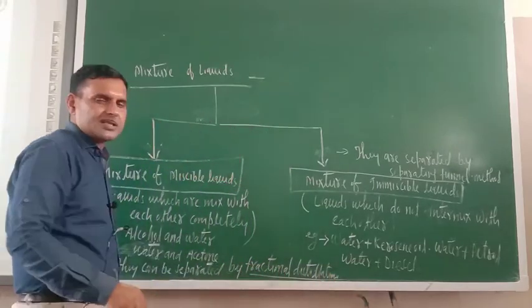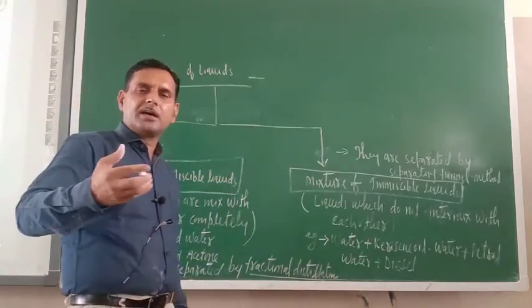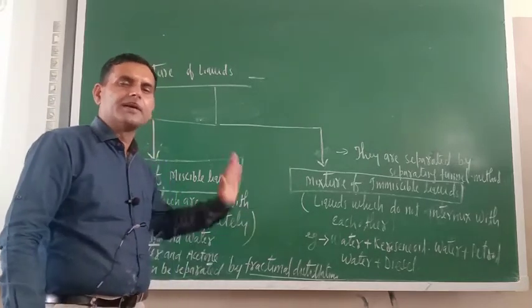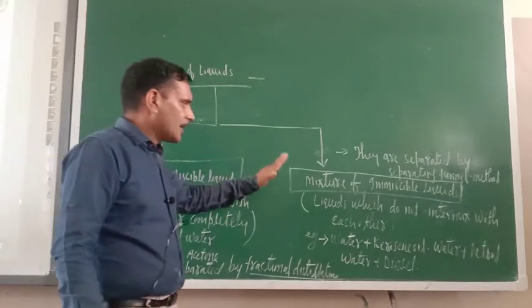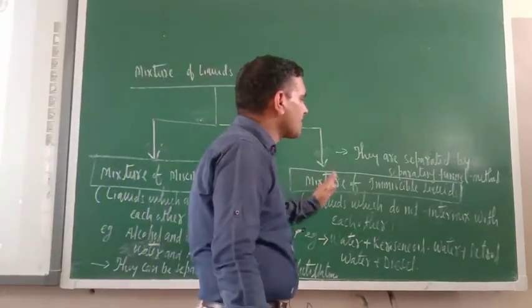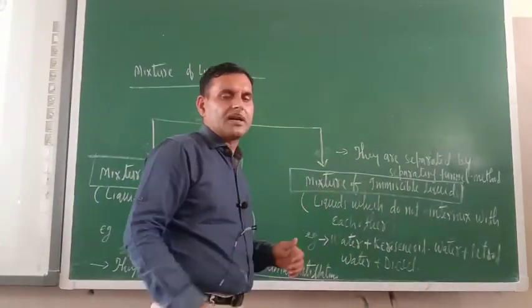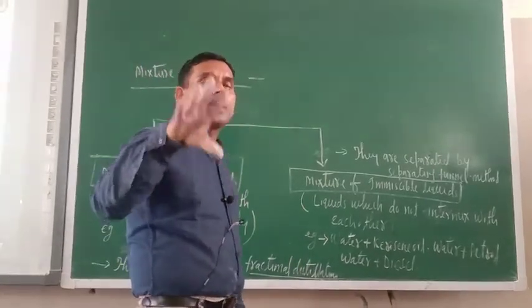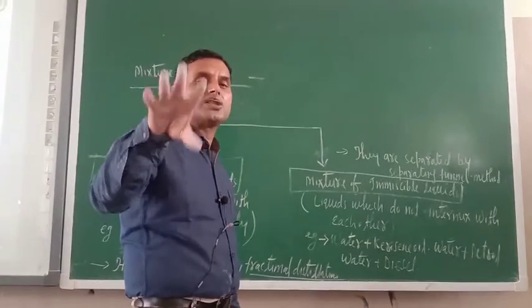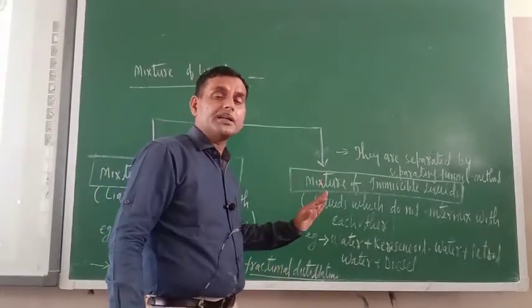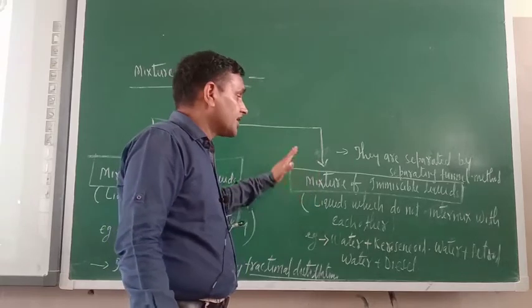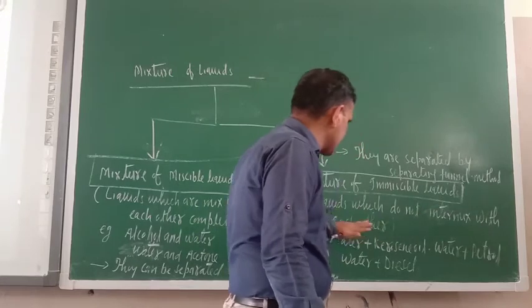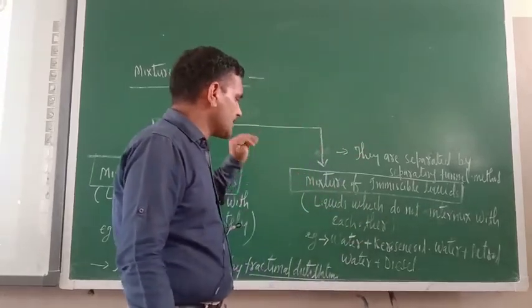What is fractional distillation? How is it done? How are the different components of miscible liquids separated by this technique? We'll teach you later on. Now let us have an idea about the mixture of immiscible liquids. Immiscible means a liquid mixture which does not completely intermix with each other. They are known as immiscible liquids. So liquids which do not intermix with each other are known as immiscible liquids.